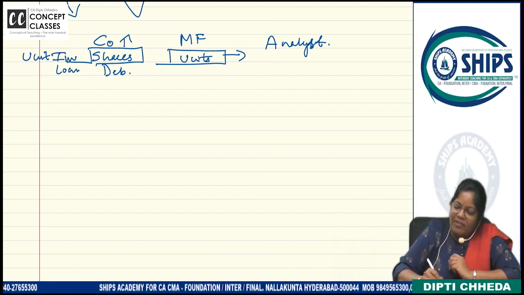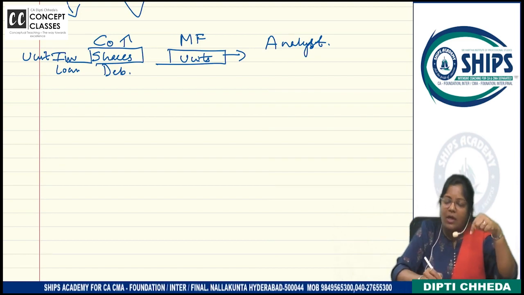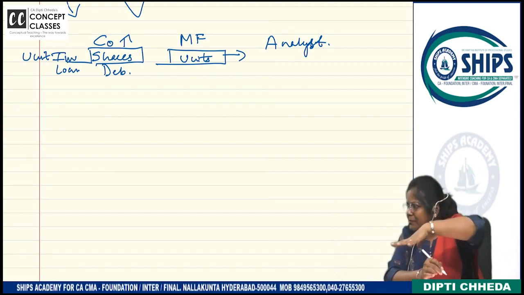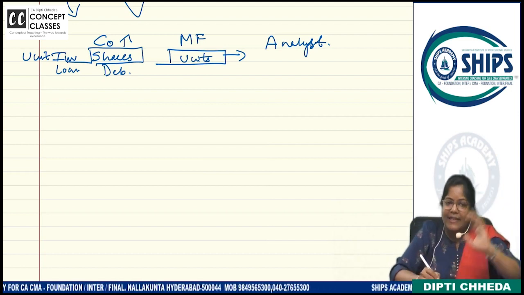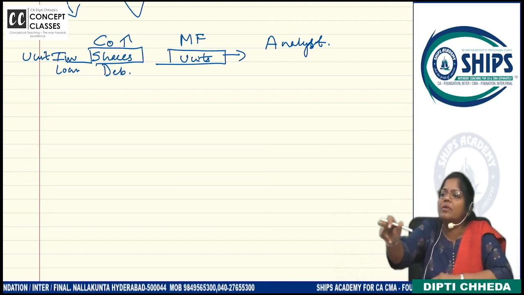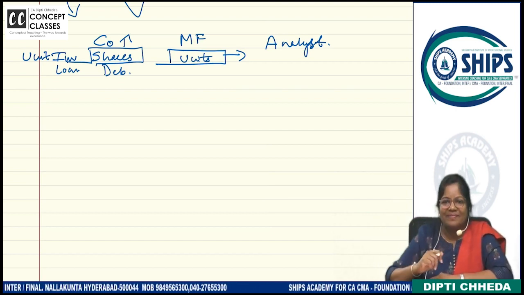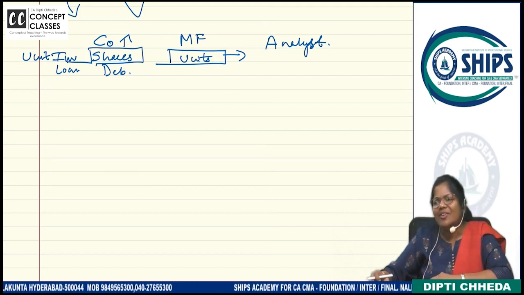So now, we will hire an analyst and we will tell the analyst, look, this is the money of we 60 people. You put it in the share market, right? And give us the returns, and those returns we will give to each unit holder in the form of dividend. On shares, do you get dividend? Yes or no?